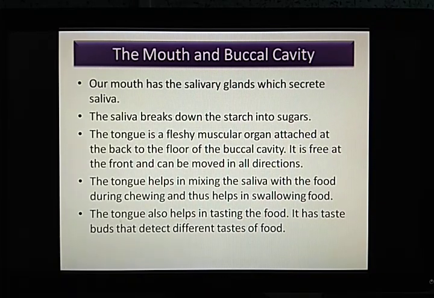Also the tongue helps in tasting the food. We all know the main function of the tongue is to taste the food, because the tongue has many taste buds. These taste buds help to detect the different tastes and tell the brain which type of food we are taking. Clear?